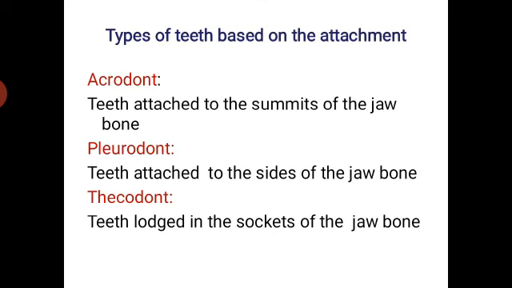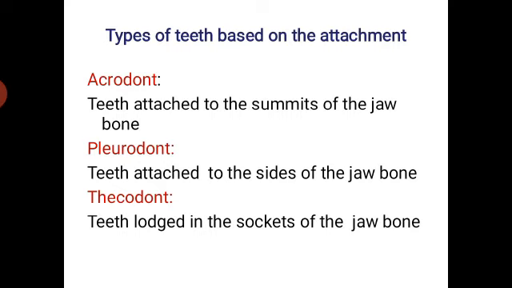Next, the teeth have been classified into so many types based on different aspects. This slide shows the types of teeth based on the attachment, namely the acrodont, pleurodont and thecodont. In acrodont, teeth are attached to the summits of the jawbone, whereas in pleurodont, they are attached to the sides of the jawbone. Reptiles are the best examples for acrodont and pleurodont type of dentition.